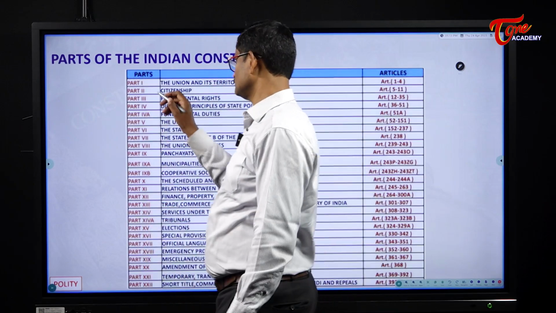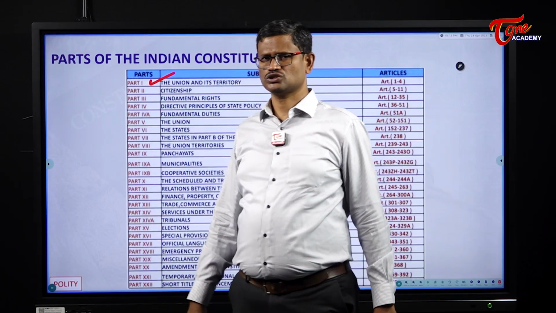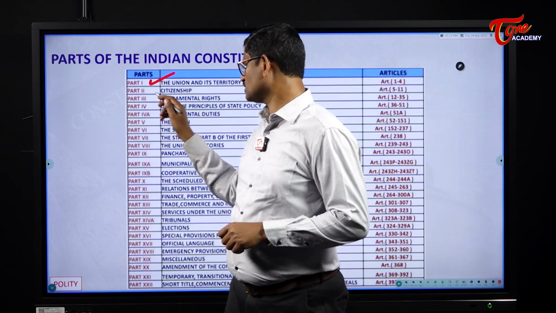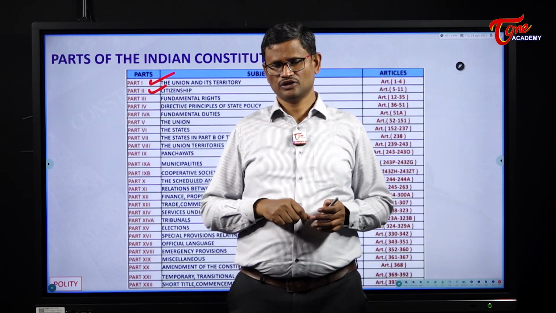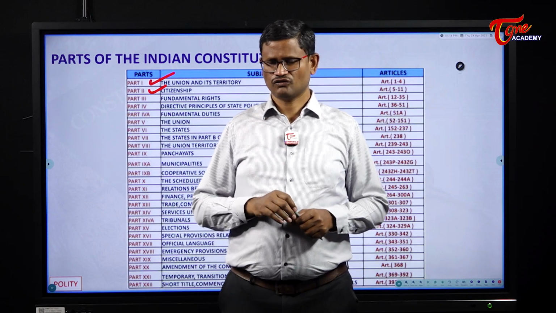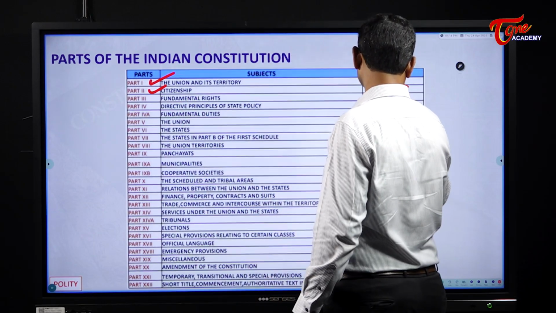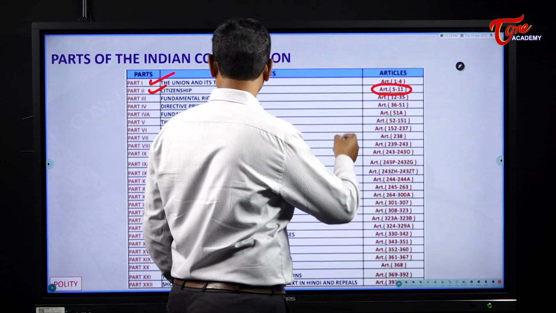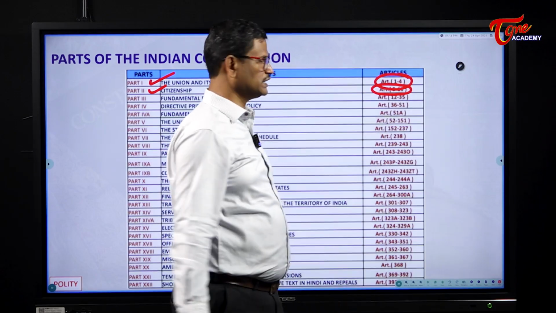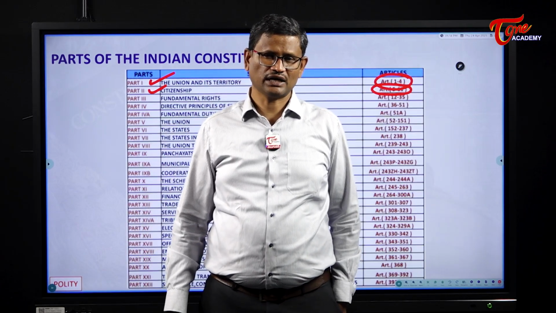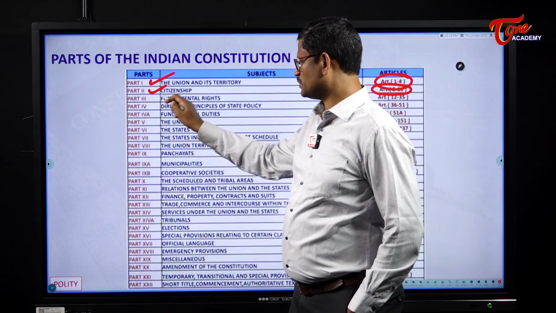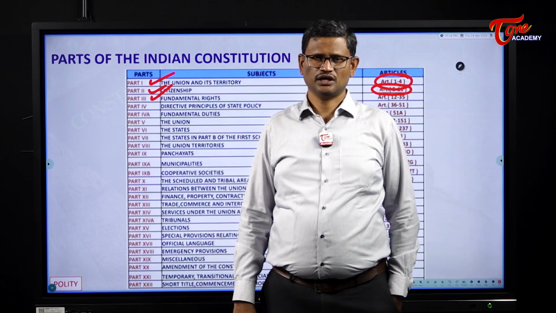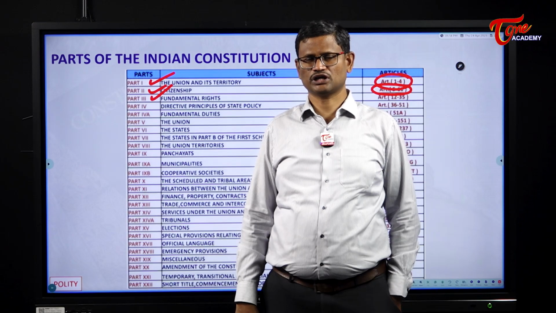If you take Part 1, Part 1 of the Indian Constitution deals with the Union and its territory from Articles 1 to 4. Part 2 of the Indian Constitution deals with the citizenship from Articles 5 to 11. The next one is Part 3. So I told you in the earlier video, fundamental rights lay the foundation for establishment of political democracy.